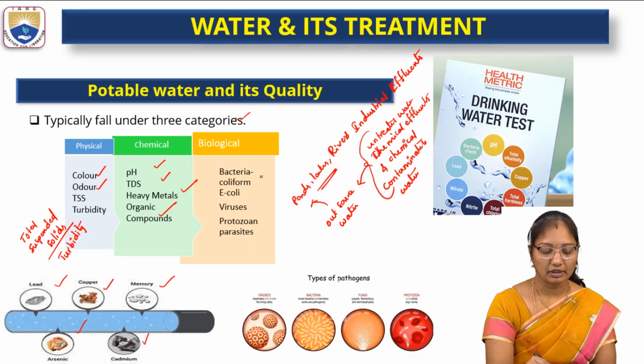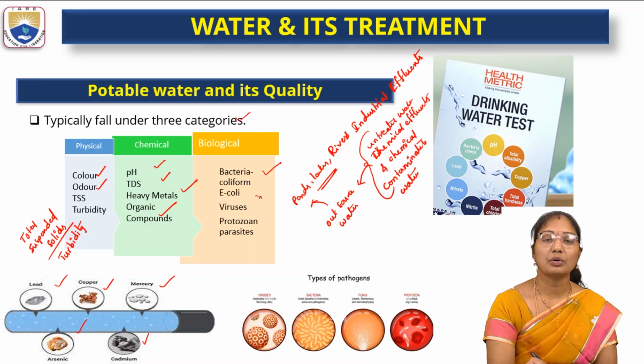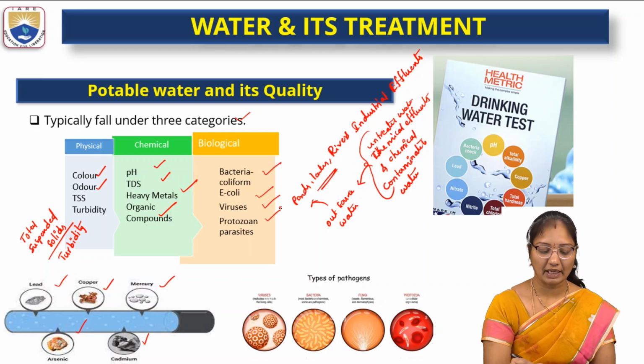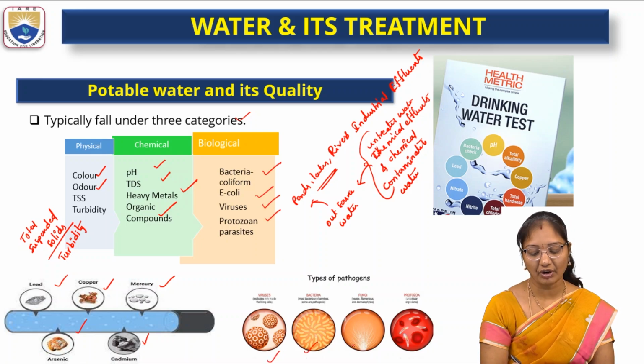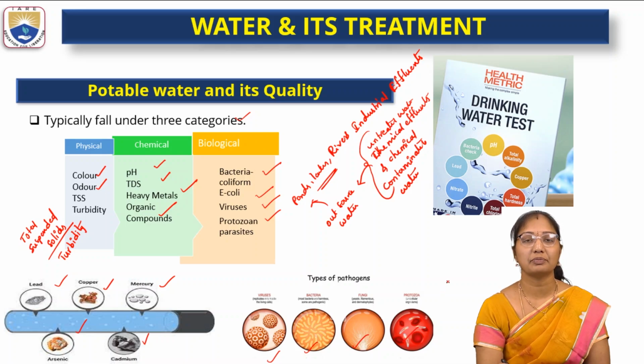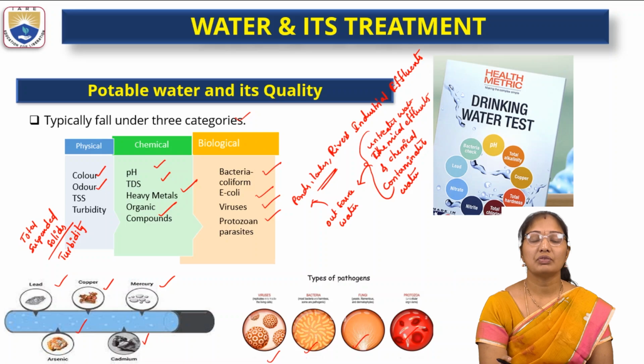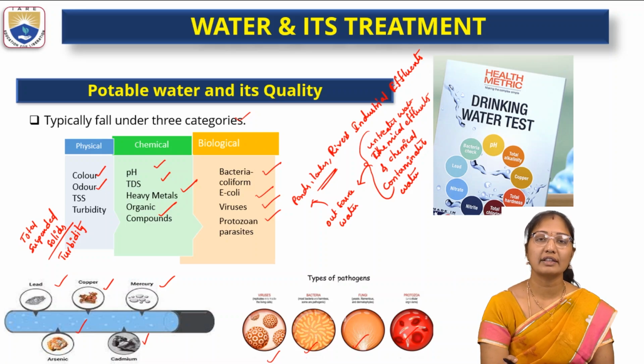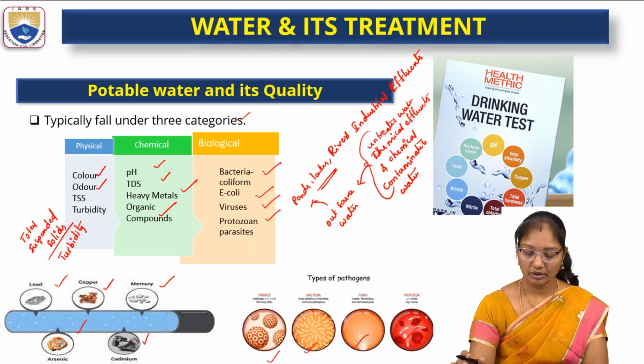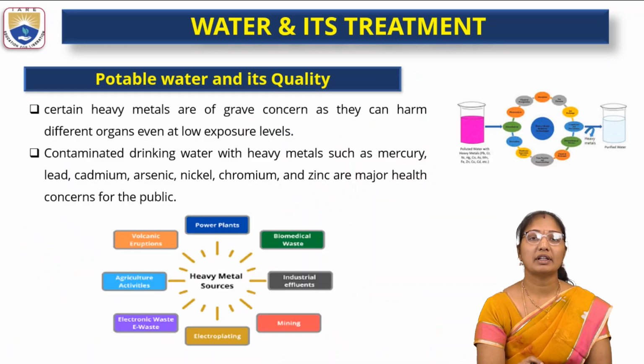Next, biological. We are going to see this in detail in the next slide. Biological includes bacterial coliforms, E. coli, viruses, and protozoan parasites. Viruses, bacteria, fungi and protozoa are all considered pathogens. The term pathogen itself refers to disease causing organisms which cause health effects. So here, potable water and its quality.